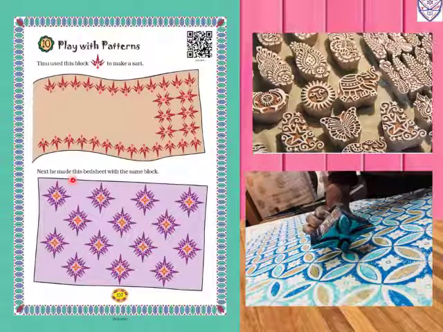Next he made this bed sheet with the same block. So with the same block he is making a new design for the bed sheet. With the same block now he is stamping in four directions, first, second, third, fourth, to make another design.